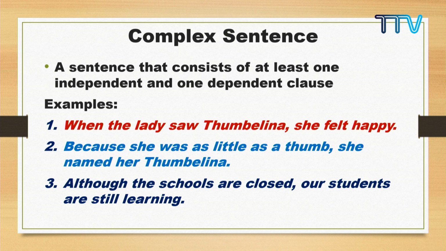Yes, this is dependent. "Our students are still learning." This is independent, because it makes sense in itself. "Although the schools are closed" is an example of a dependent clause. So this is an example of a complex sentence.